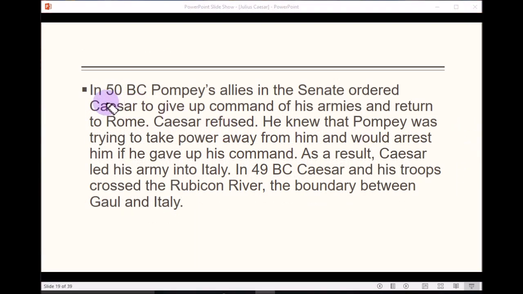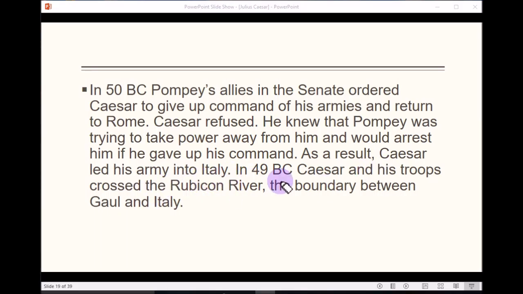Next paragraph. In 50 BC, Pompey's allies in the Senate ordered Caesar to give up command of his armies and return to Rome. Caesar refused. He knew that Pompey was trying to take power away from him and would arrest him if he gave up his command. As a result, Caesar led his army into Italy.